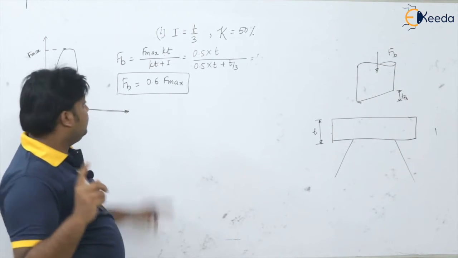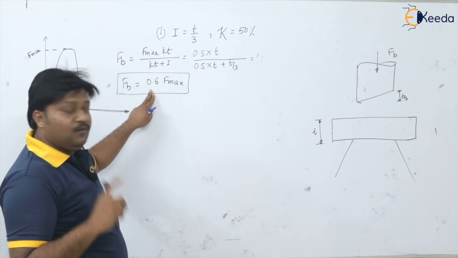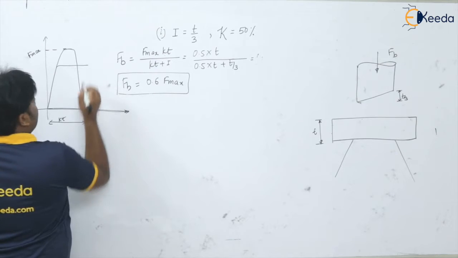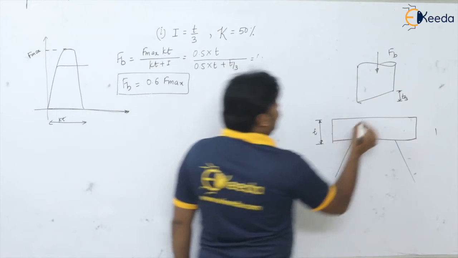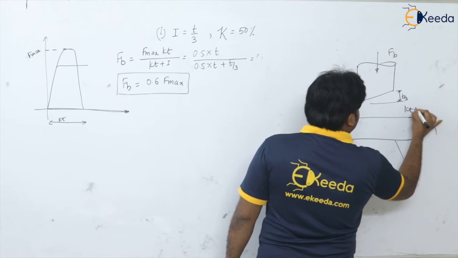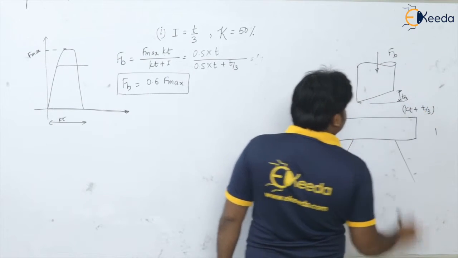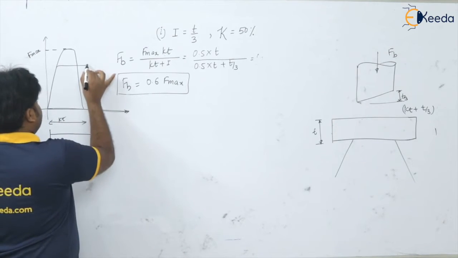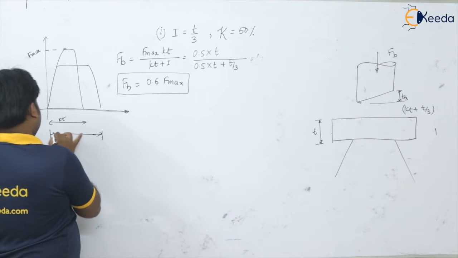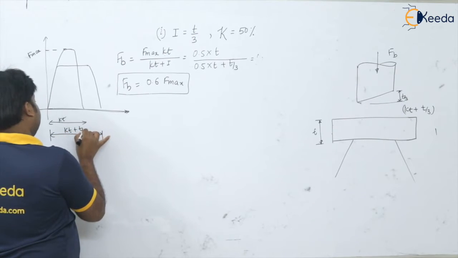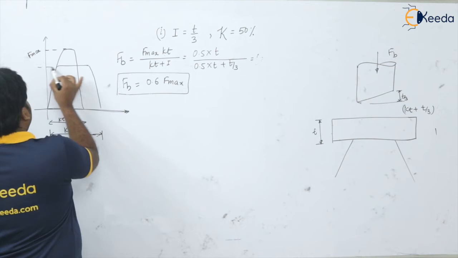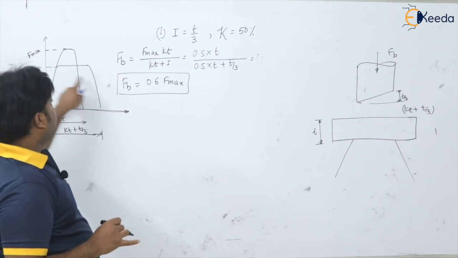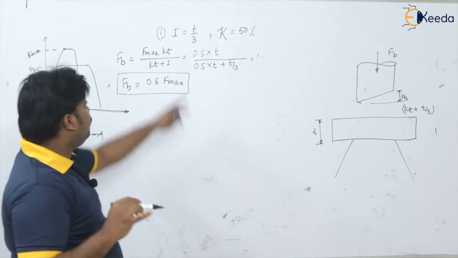The force is going to be decreased by 40%, but the travel of the punch is increased by how much? This KT plus T by 3, isn't it? So in addition to that, now it is KT plus T by 3. Okay, so this is the FB1. Of course, there is a 40% reduction in the force by the provision of shear T by 3.